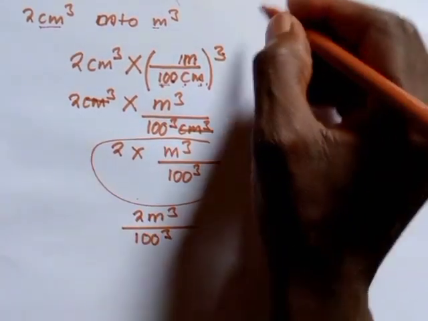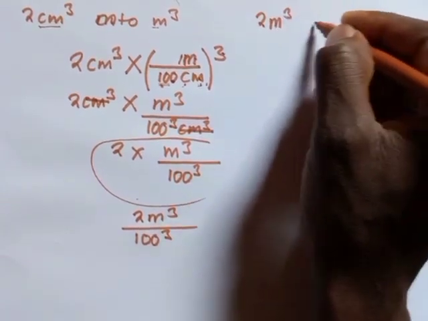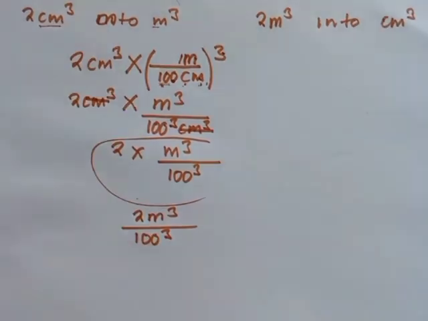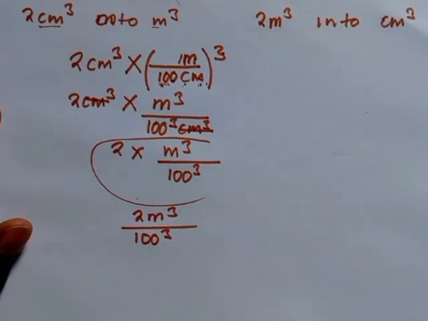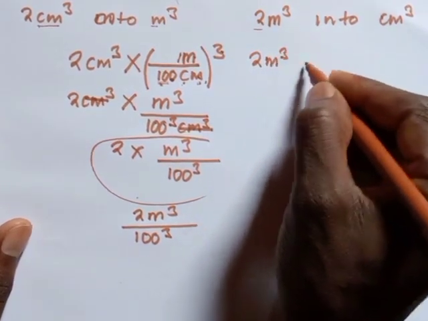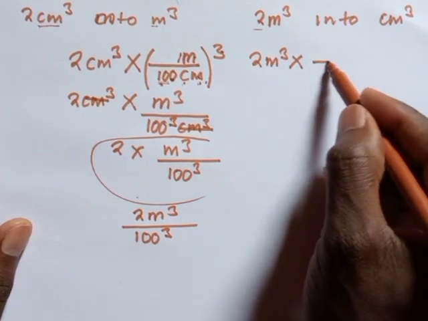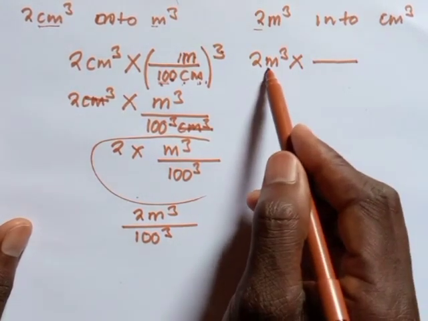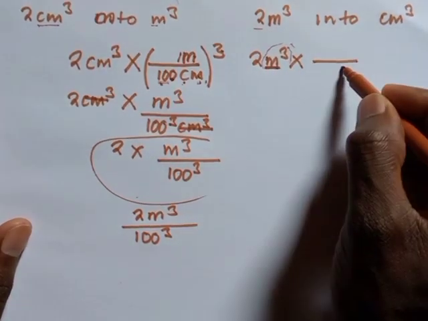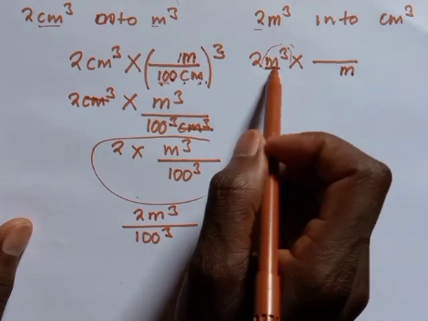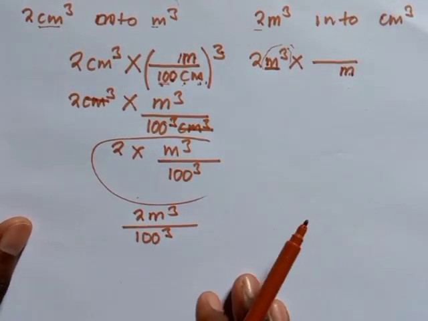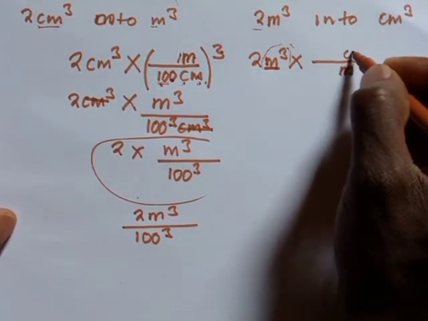Suppose you want to convert maybe 2 cubic meters into cubic centimeters. How will the arrangement be? We are going to write this at the beginning. You put 2 cubic meters, you multiply this by, then you put an over. You have to make sure that you want to get rid of this, meaning that always this must have a similar unit down here. Why? Because the moment you multiply this by the top part, this and what is on top are going to be cancelled. All right, so we want to put centimeters on top.